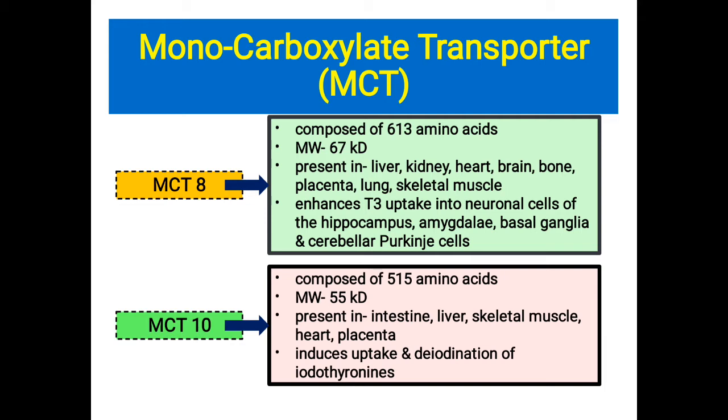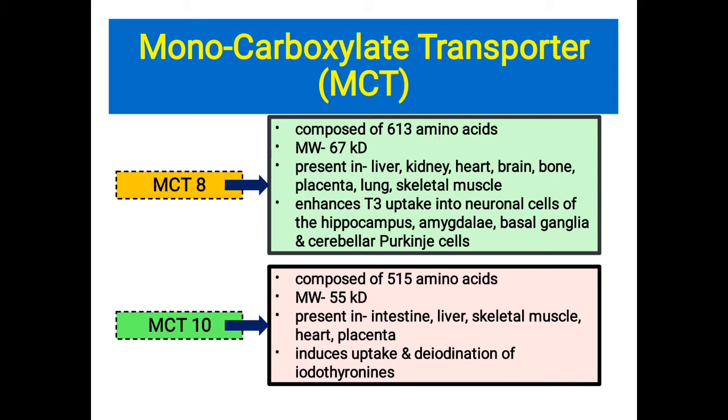MCT8 is expressed in many tissues such as liver, kidney, heart, brain, bone, placenta, lung and skeletal muscle. It enhances T3 uptake into neuronal cells of the hippocampus, amygdala, basal ganglia and cerebellar Purkinje cells.